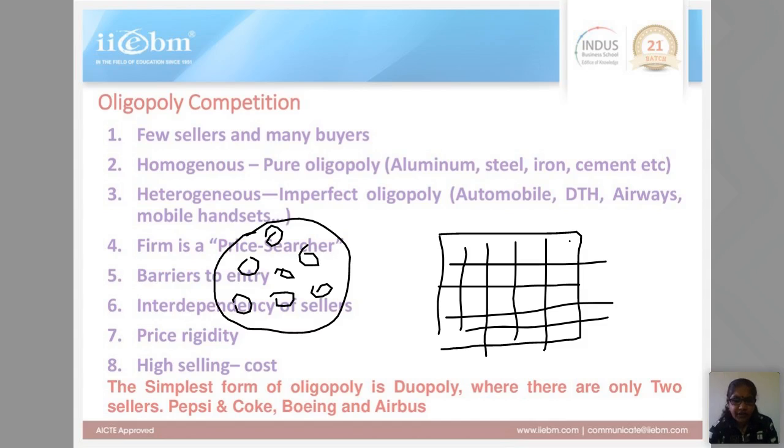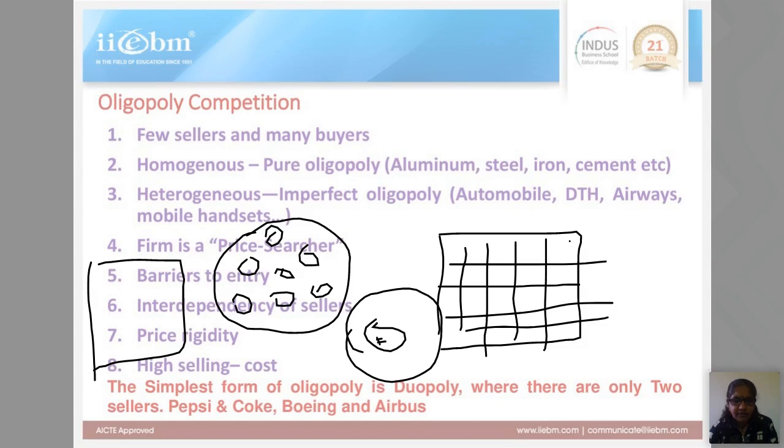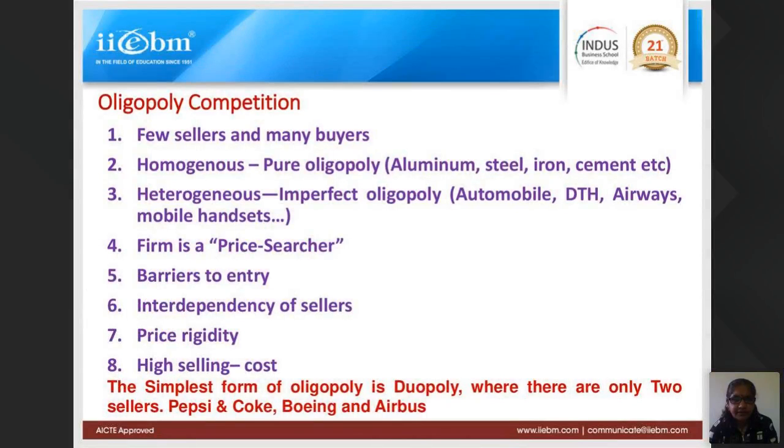In a monopoly, there is only one firm in the whole industry. And in perfect competition, there is a large number of firms that we cannot count. So you can differentiate among all these clearly.